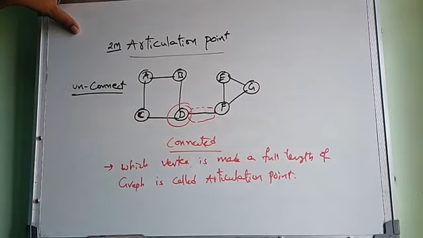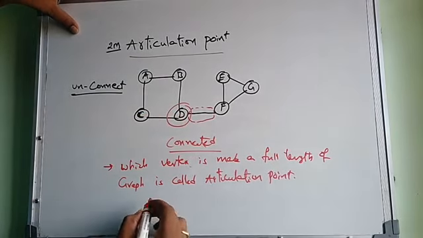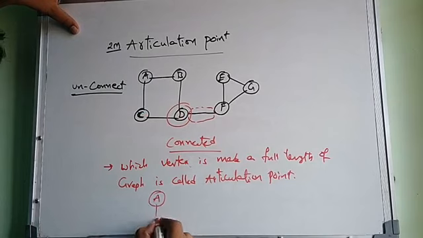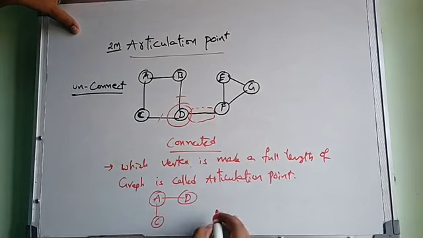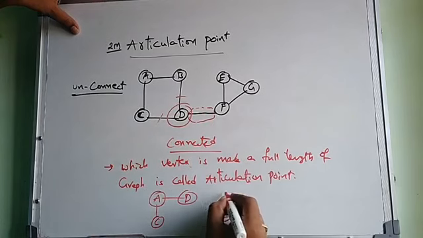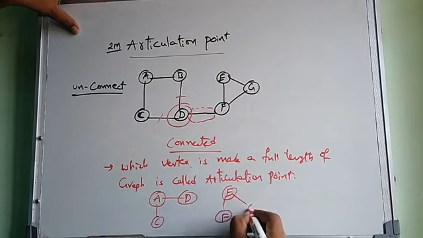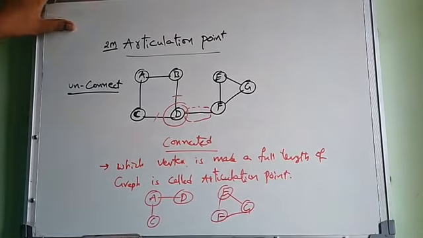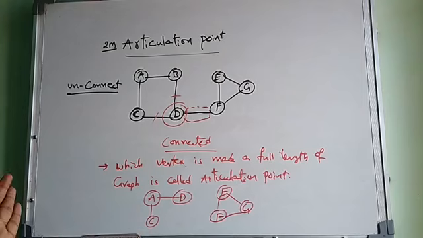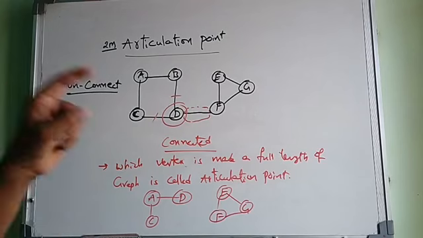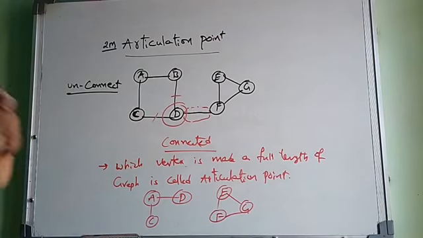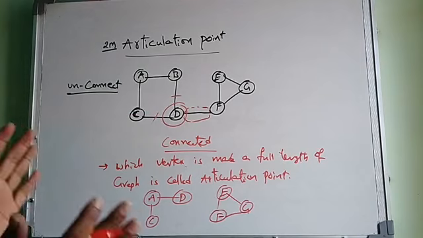Suppose you delete the point D. What is the final output? These edges are deleted and this again splits the same graph into multiple graphs, because of the deletion of D. So which point plays a major role to connect two parts of the graph?